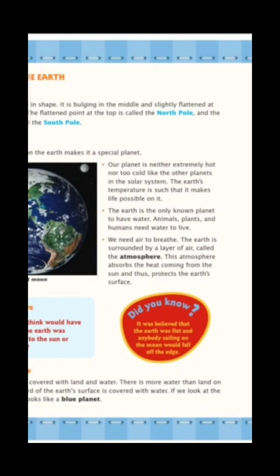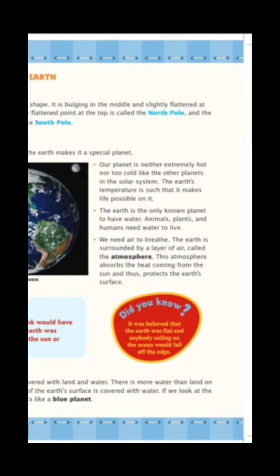Okay, so our planet is neither extremely hot nor too cold that it is difficult to survive. The temperature is a moderate one that supports life as well. So earth is the only planet that has the existence of water. Where we can find water, it means life is possible there.